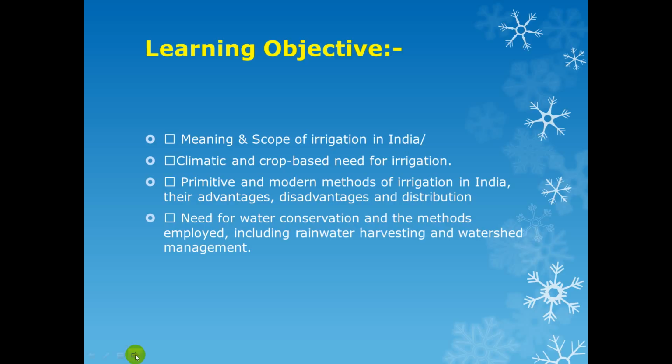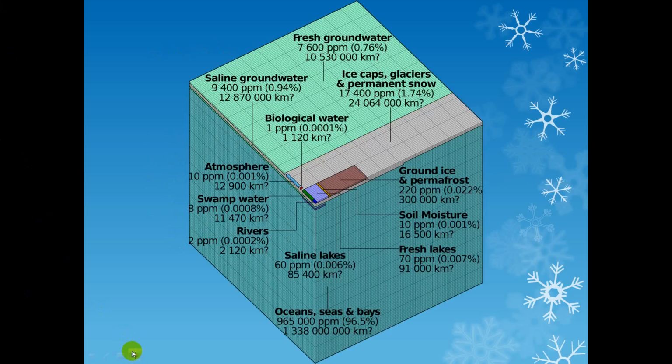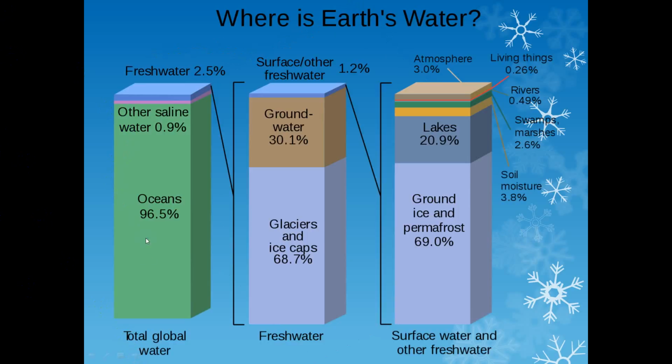This is very important because water is a very important factor for us. Just look at this figure. This is the actual water we have. 96.5% of the water is ocean water, and 0.9% is other saline water. That means you can't drink it. We have 2.5% fresh water.